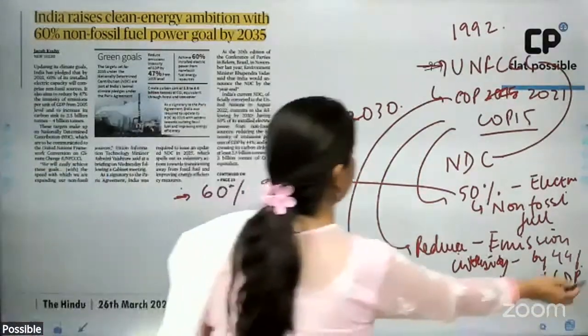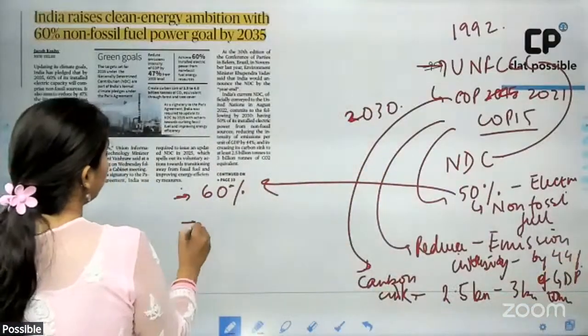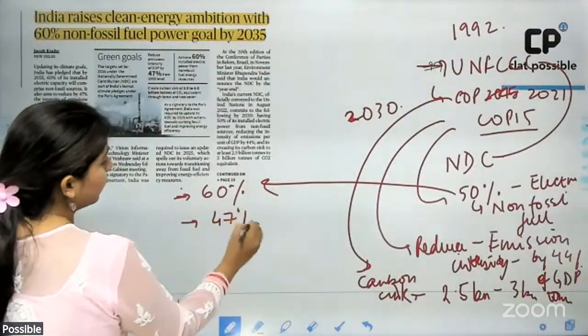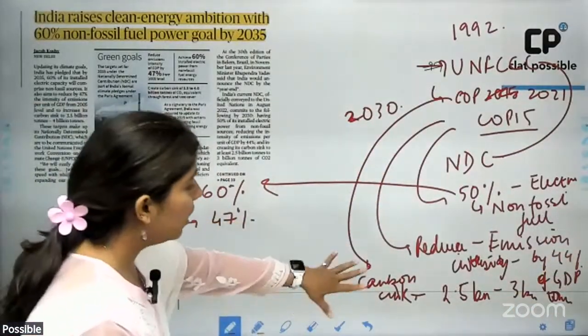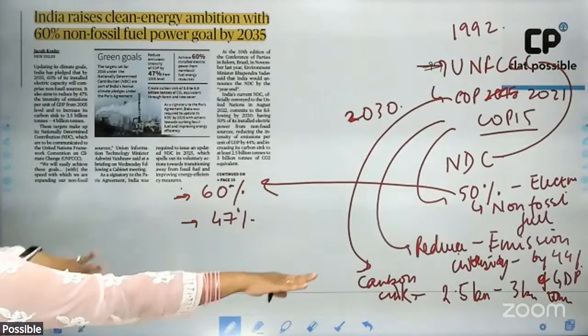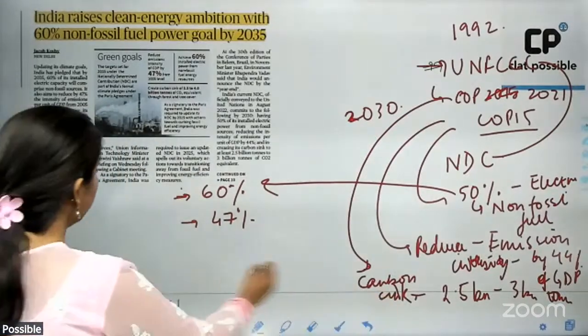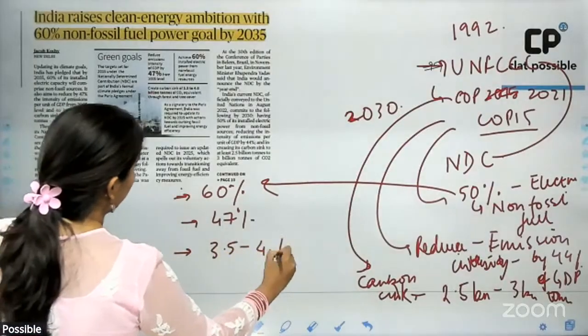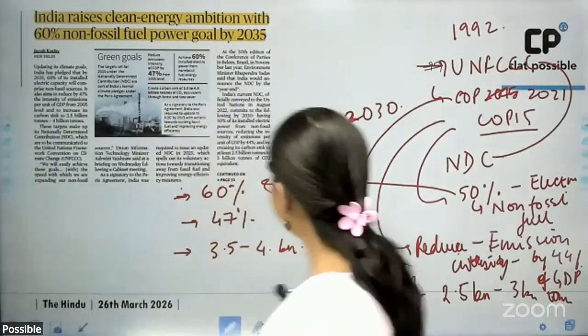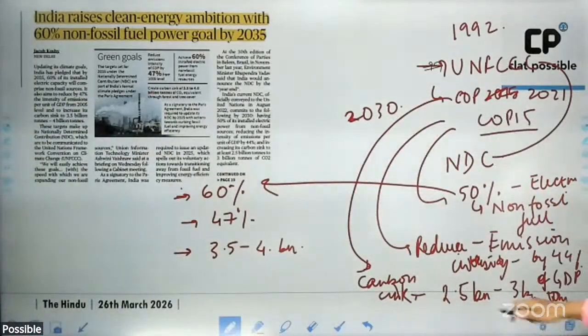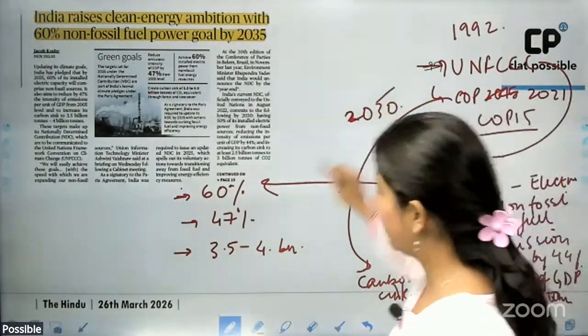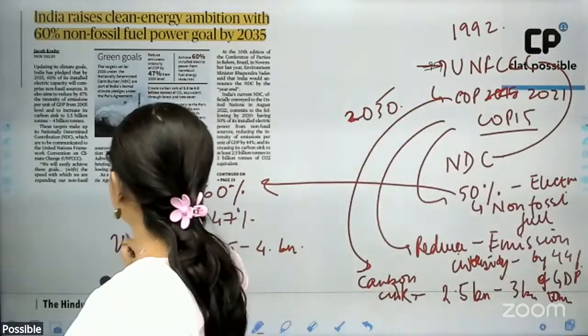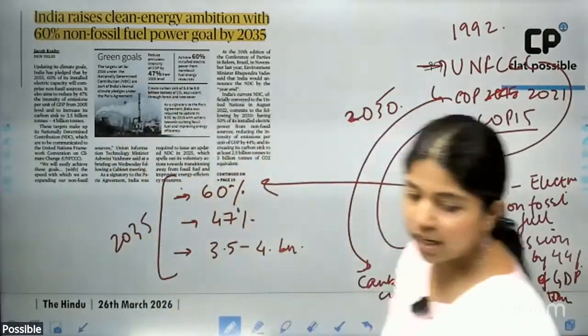Previously, it was 44% of the GDP. Now it has been increased to 47% of the GDP. Similarly, for the carbon sink, previously it was 2.5 billion to 3 billion tons. Now it is 3.5 billion to 4 billion tons. The previous targets were to be achieved by the year 2030. The new ones are to be achieved by the year 2035.